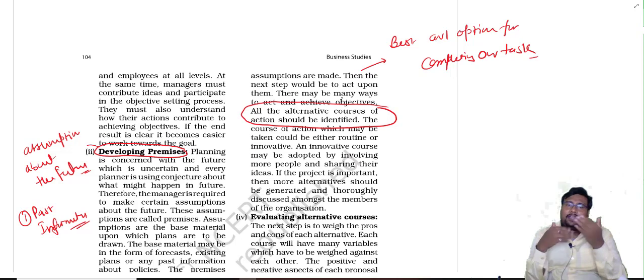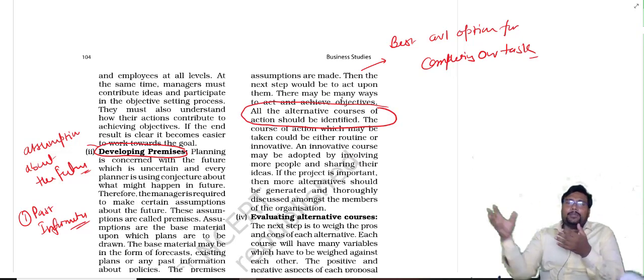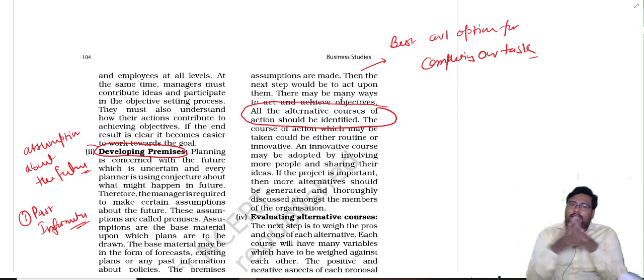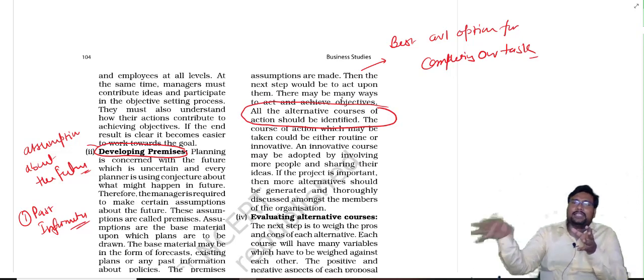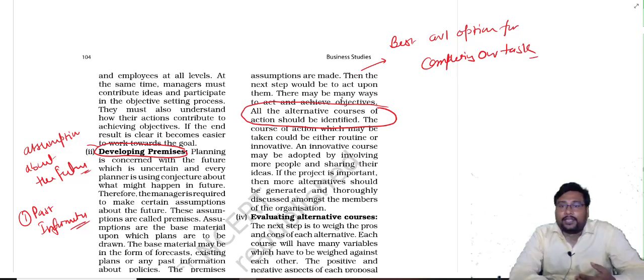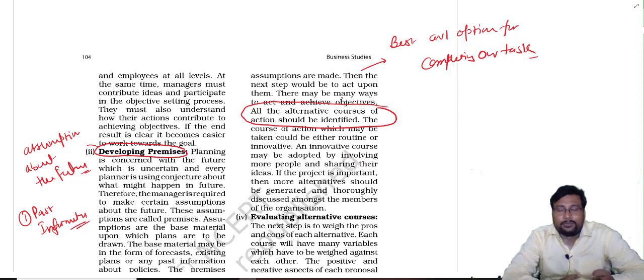So we are just finding out the assumptions of what can happen in the future, and after that when we set the target we have to secure, we find out the assumption that these possible things can happen in future, we have to find out the best available option. So now the best available option, then we can go for NCERT along with Poonam Gandhi. Okay, this is one option.